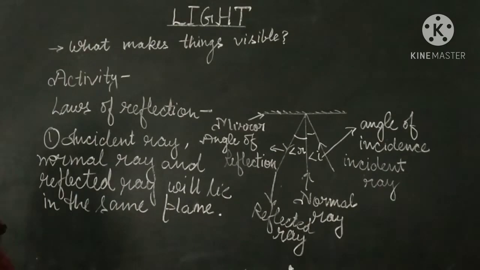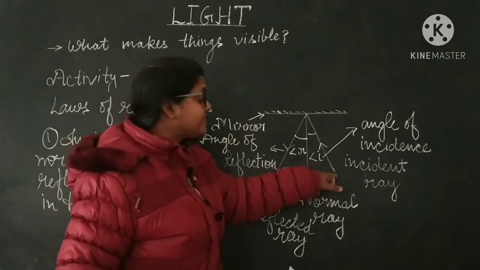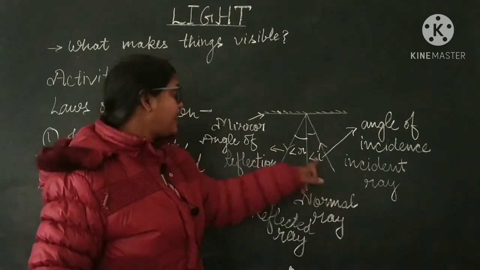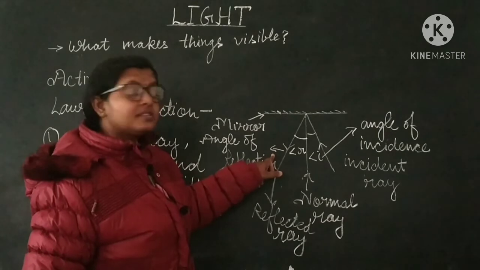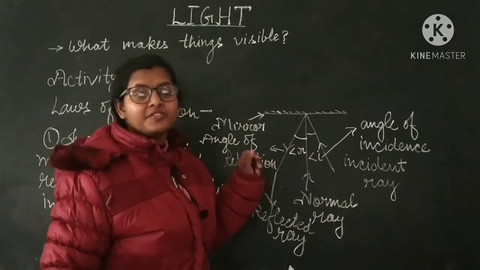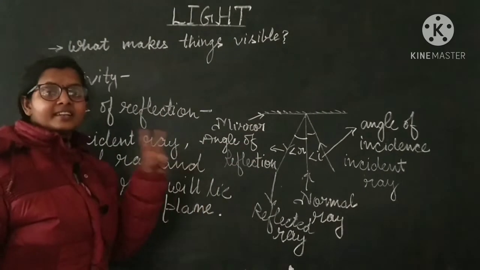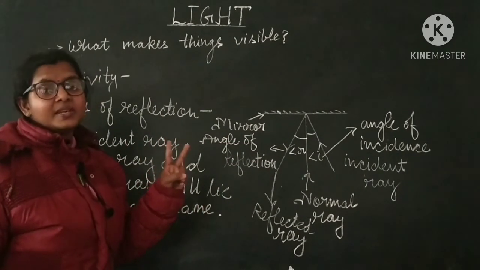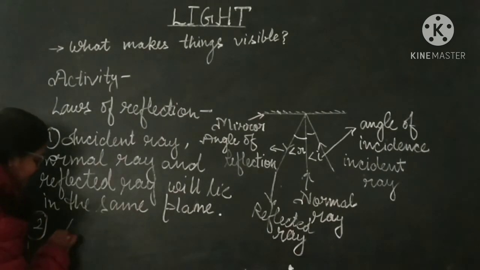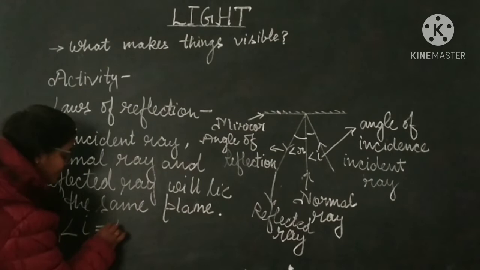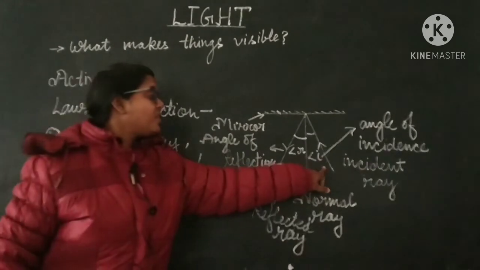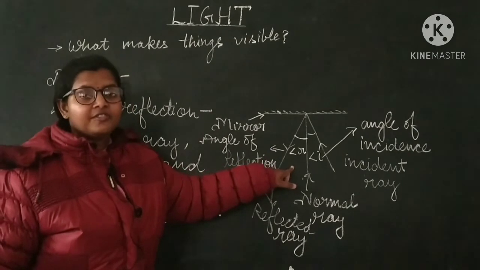So make yourself very clear that the angle between the incident ray and normal ray is the angle of incidence, and the angle between the reflected ray and normal ray is the angle of reflection. Now come to the second law. It will always be equal. Both of these angles will be equal. So angle I will always be equal to angle R. Angle of incidence will always be equal to the angle of reflection.